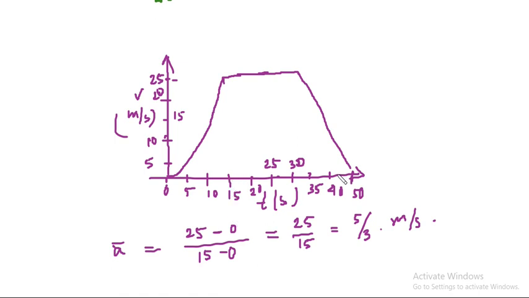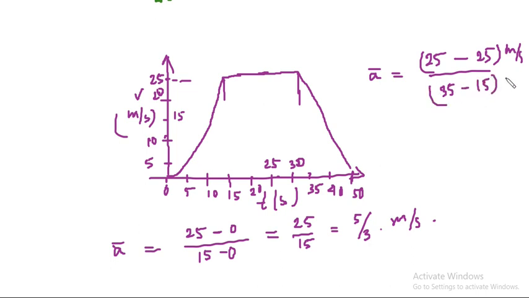From 15 to 35 seconds the velocity is constant, from this point to that point. So from 15 to 35, average acceleration a bar is equal to v2 minus v1 by time. Here v2 is 25 meter per second and v1 is also 25 meter per second, so 25 minus 25 meter per second, by 35 minus 15 second.